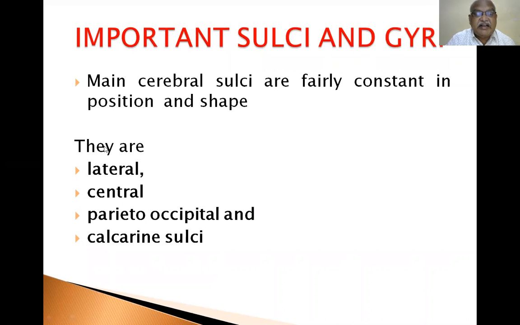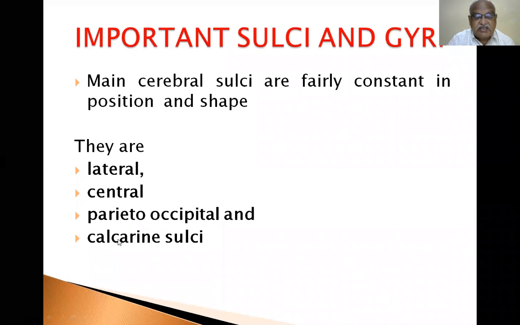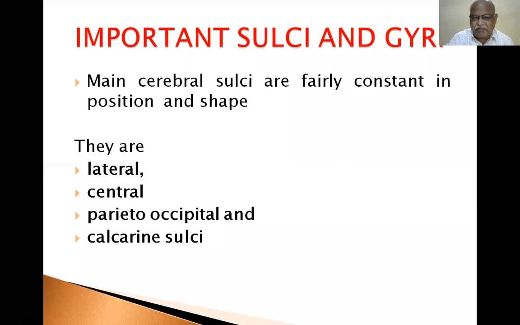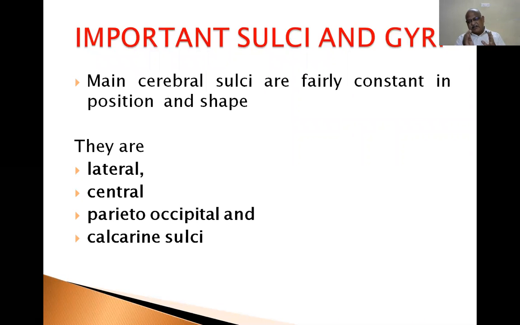Now the important sulci and gyri: lateral sulcus, central sulcus, parieto-occipital sulcus, and calcarine sulcus. I already showed you the lateral sulcus, central sulcus, and parieto-occipital sulcus. The calcarine sulcus is present on the medial side of the cerebral hemisphere, posterior to the splenium of the corpus callosum. When you explain the calcarine sulcus, you must write this single point. I will show you. You have to write that.